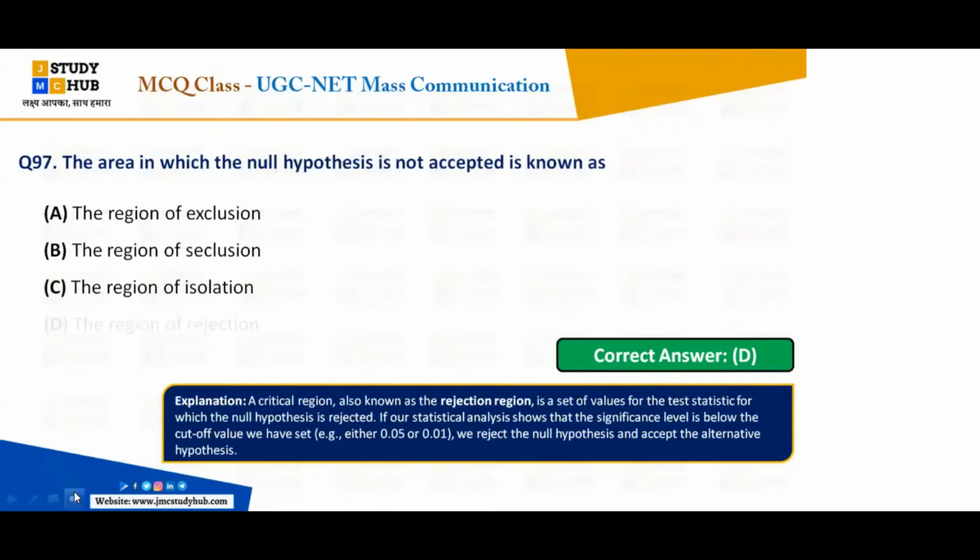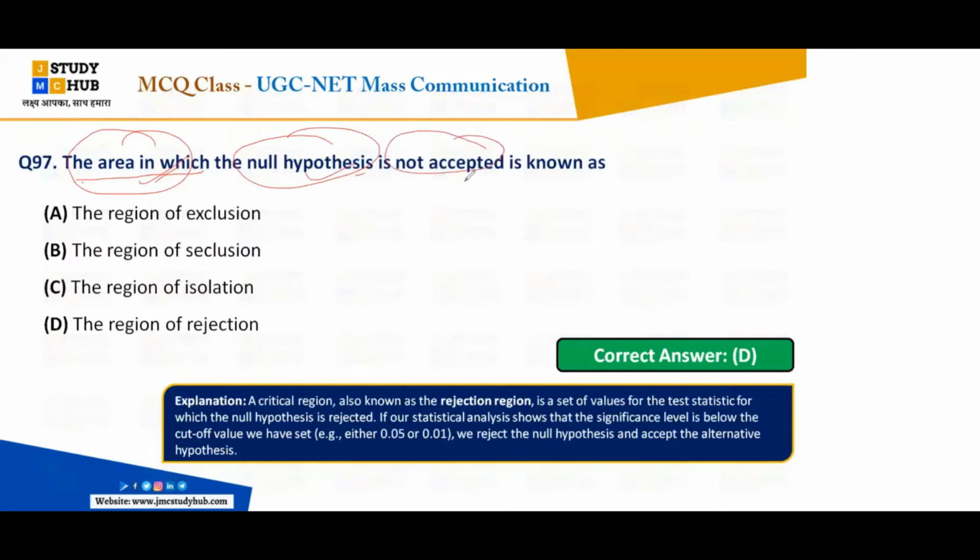Yes. Let's understand the question. It is about the null hypothesis. They are asking what the area is called in which the null hypothesis is not accepted.